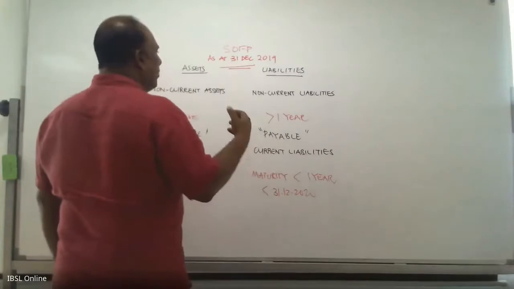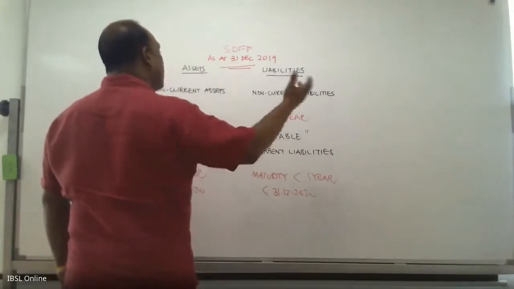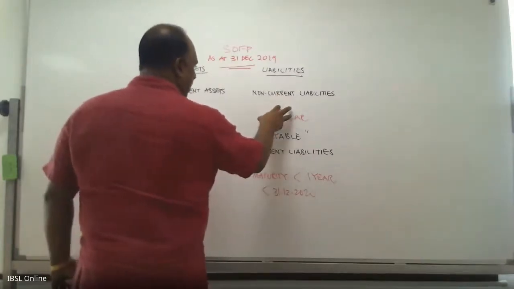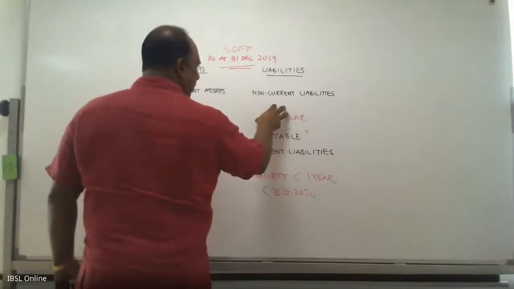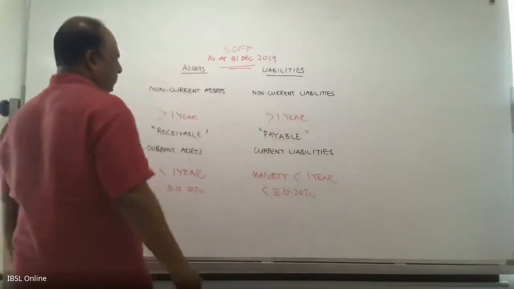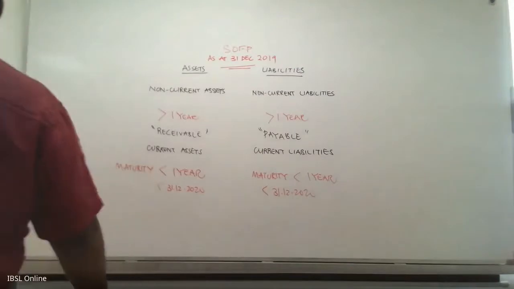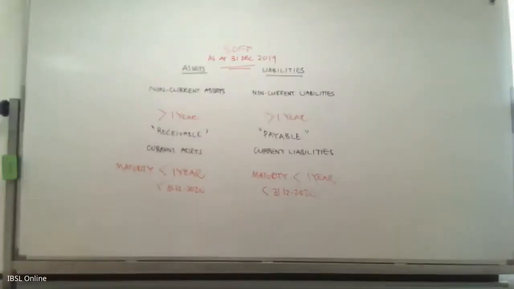Let's take that you have a loan to be repaid after 3 years. Then obviously that loan amount will come here. This is the distinction between current and non-current assets as well as current and non-current liabilities. So I want you to take down this. Just take 2 minutes and quickly take down this.